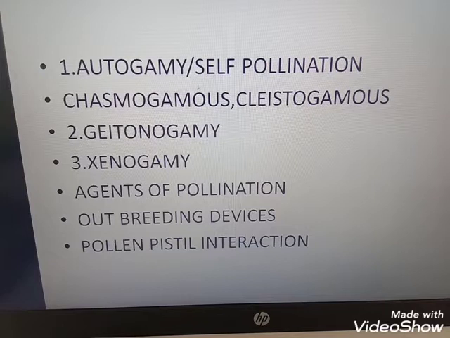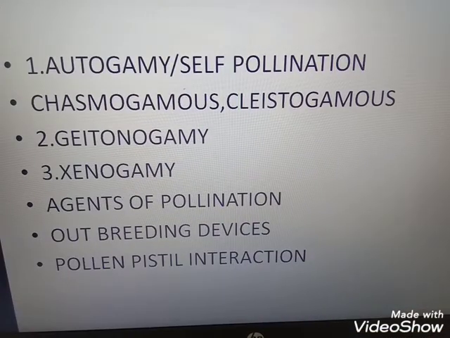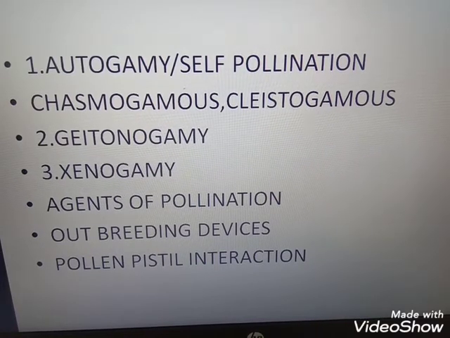Clear? Next topic is pollen-pistil interaction. Pollen is a part of the male reproductive system and pistil is a part of the female reproductive system. Pollination results in the transfer of wrong and right pollen grains to the surface of the stigma.